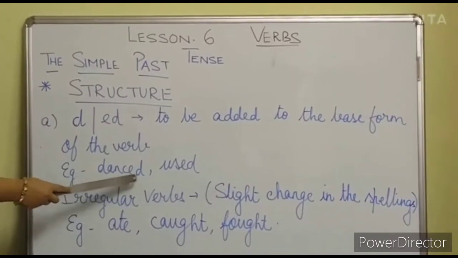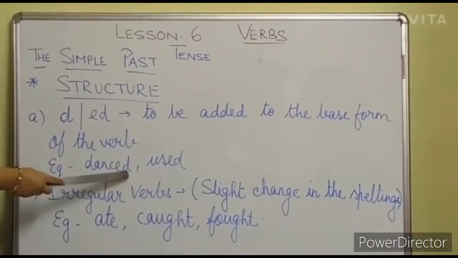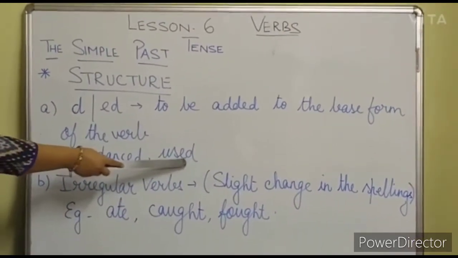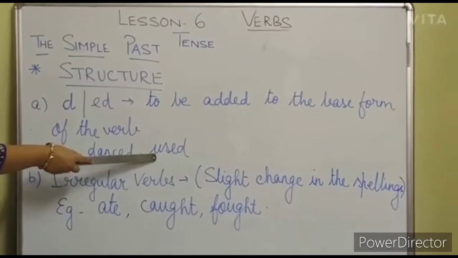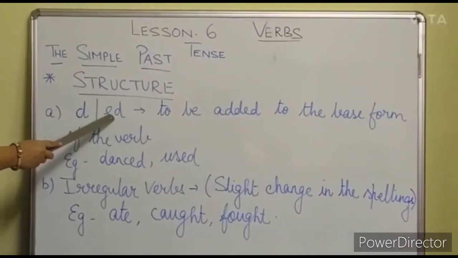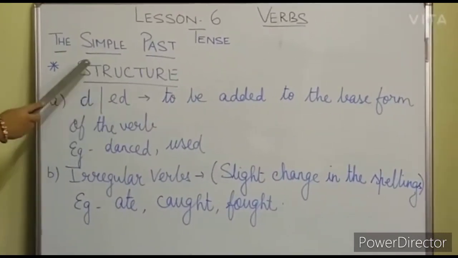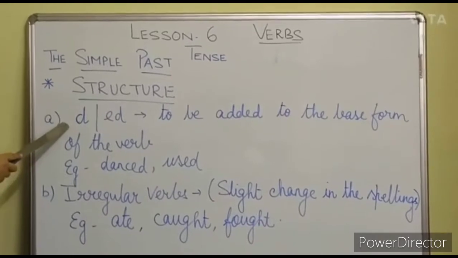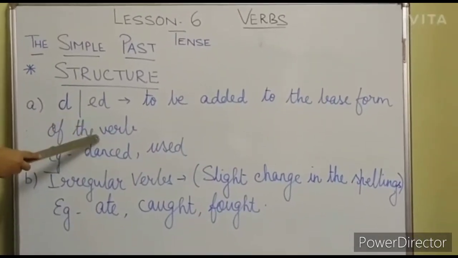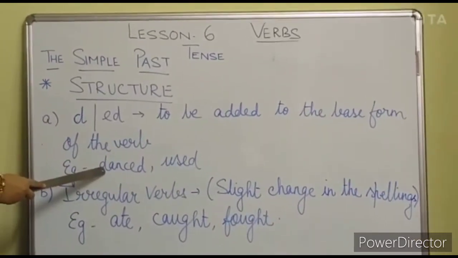Example, danced, used. Here in dance, we have only added d, and in used also we have only added d. Now there are some more examples where we add ed, like play, played. So play is the base form, and when we add ed, it is played. So the first point is that d or ed is generally added to the base form to make the verb in the past tense.